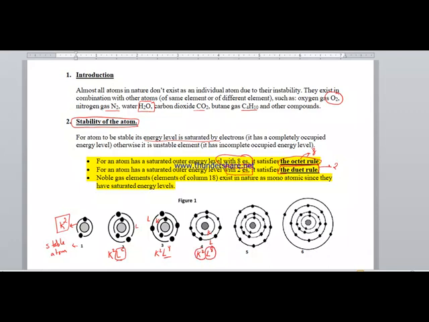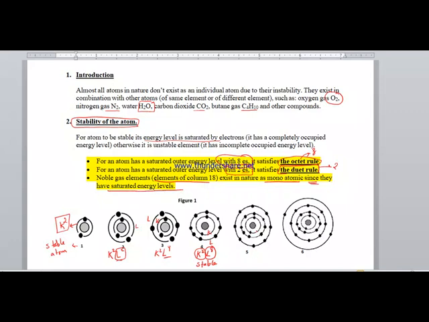These two energy levels are complete or saturated. This element is a stable element, so it can exist as monoatomic. The only elements that can exist as monoatomic in nature without combination with any other element or atom are the elements of column 18, since they have a saturated energy level.